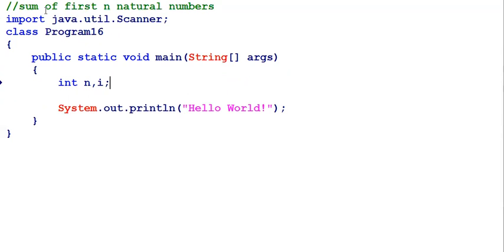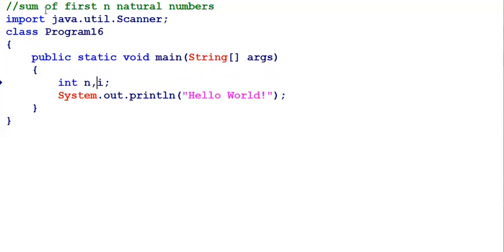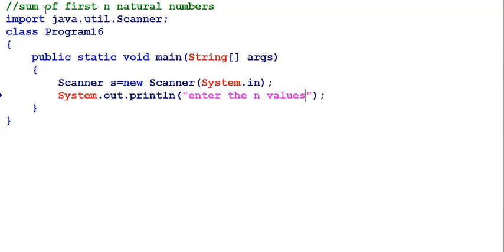Now this is the Scanner class. I am taking int n. Rather than reading here, first create the Scanner class object: Scanner s = new Scanner(System.in). System.in is the one argument to the constructor. After that, a prompt statement: enter the n value. It will be read into the variable n, so n = s.nextInt(). The value will be taken into the n variable.